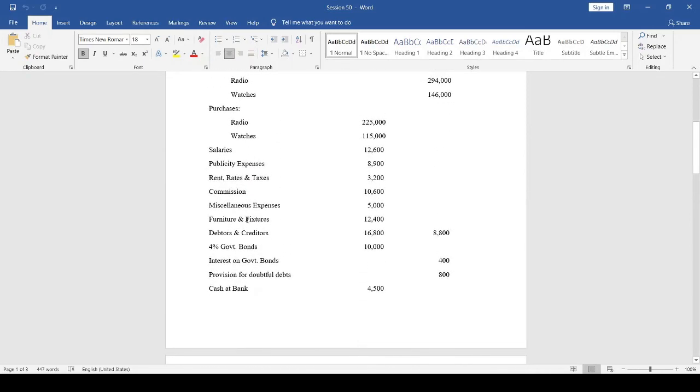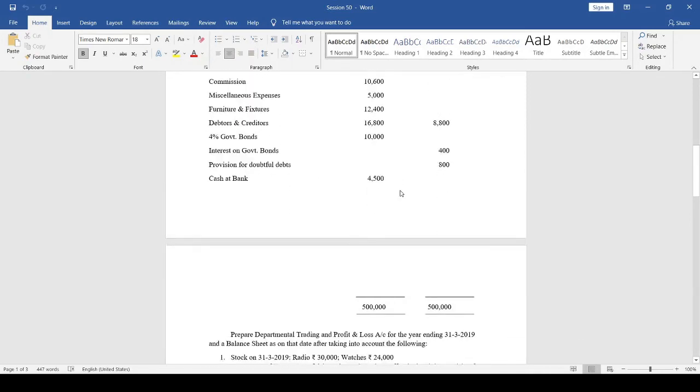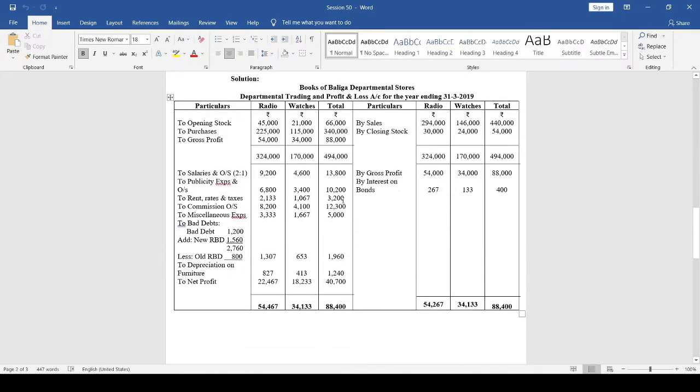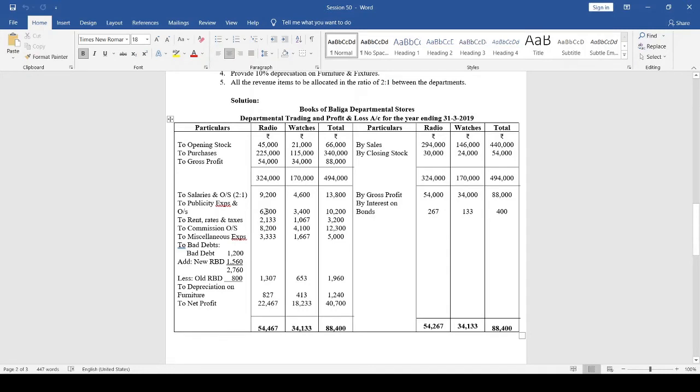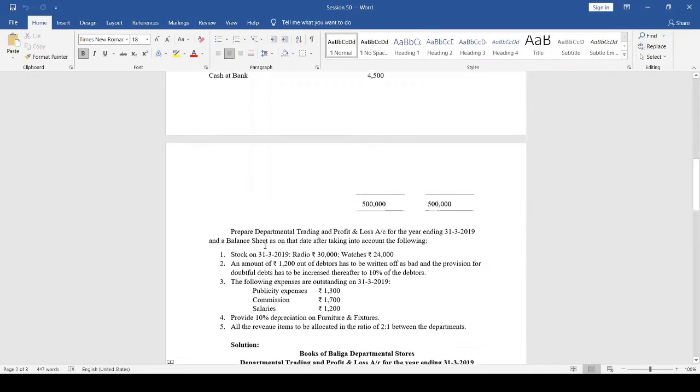Rent, rates and taxes 3,200, right? So 3,200 into 2/3, so 2,133 is rent, rates and taxes of the radio department. Watches department: 3,200 into 1/3, so 1,067 for the watches department.